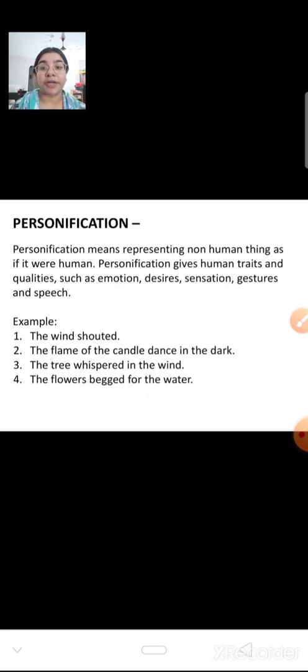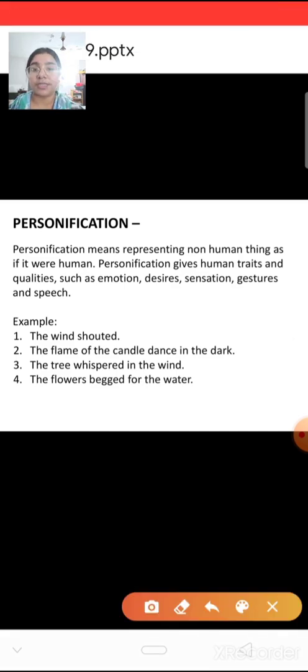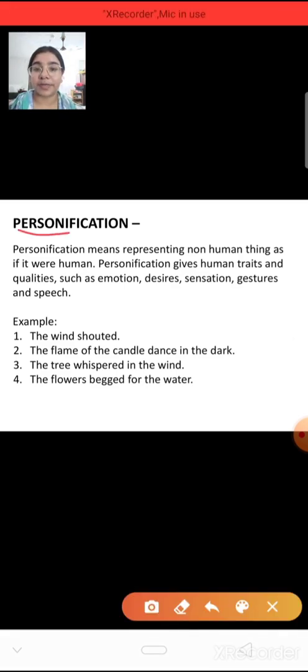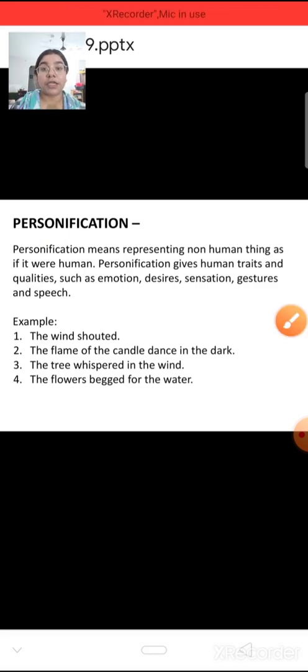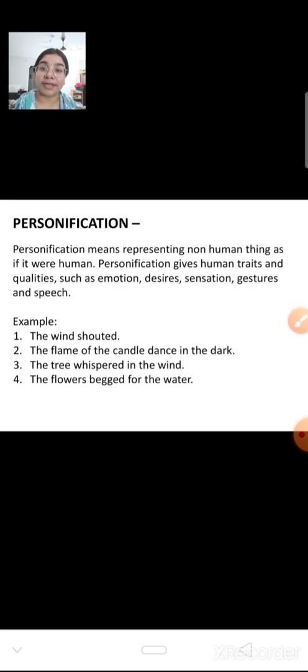Now the next is personification. From the word itself, personification, a person is coming here. Here you can see person. Personify. Whenever we give human qualities to a non-living thing, that is known as personification.